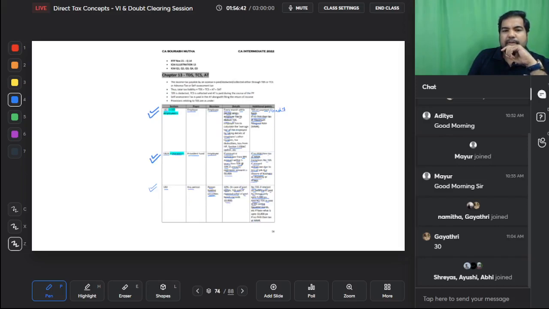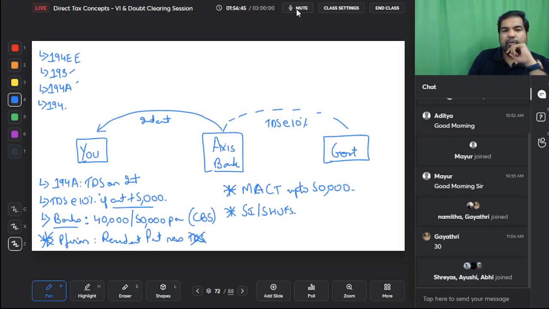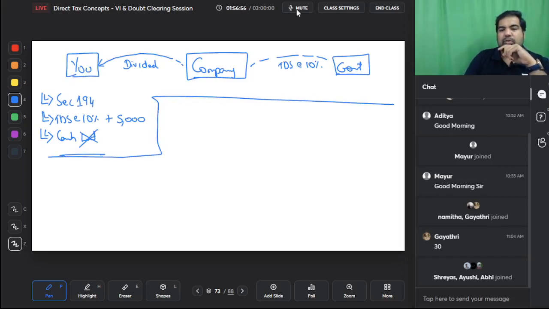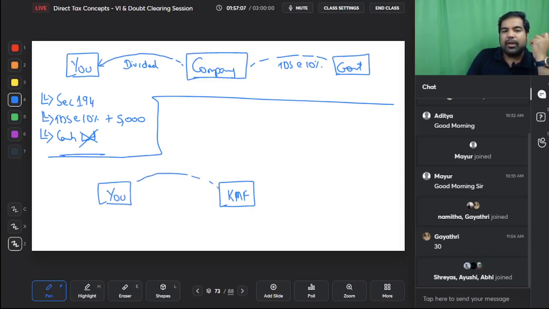And now, guys, one of the last ones. So 194 and now 194K, Kotak mutual funds. You did not know how to buy shares, you didn't know how to choose shares, so instead of that you went to Kotak mutual funds and you said, Kotak mutual fund, why don't I buy your units? I don't know how to invest in the share market, so I'll buy your units and you can give me income. Income basically means dividend. When given by mutual funds, it's called income. They will get it from the companies and they will pay you this income.